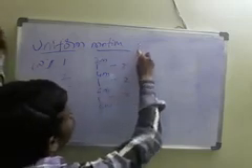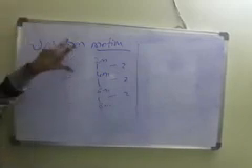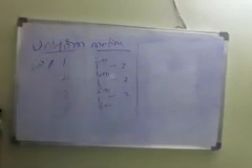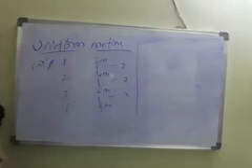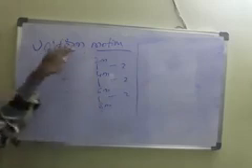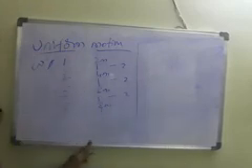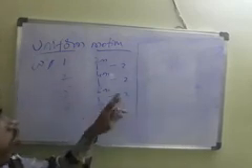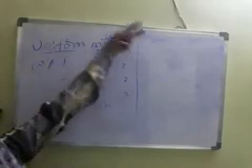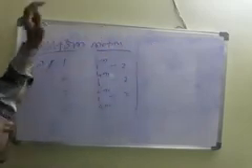Then non-uniform motion is the opposite. Velocity will not be constant. So a body is said to be in non-uniform motion when its velocity is not constant.